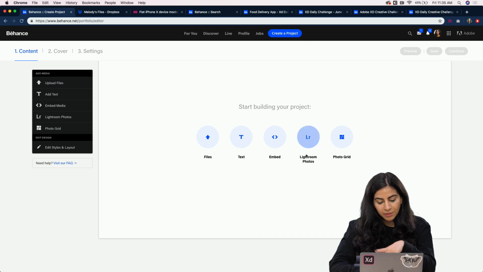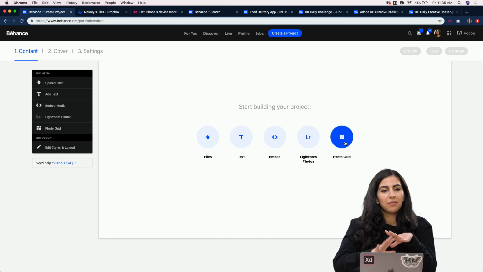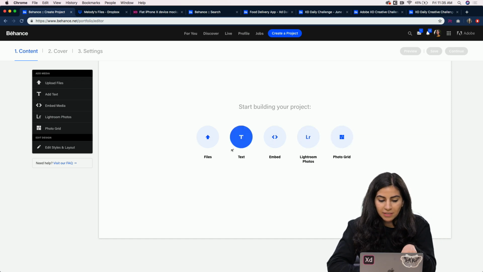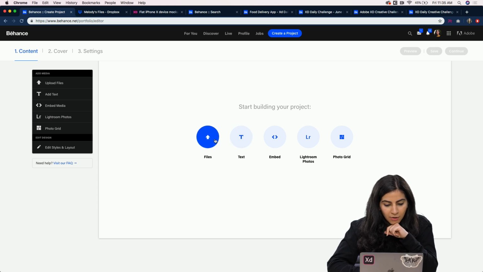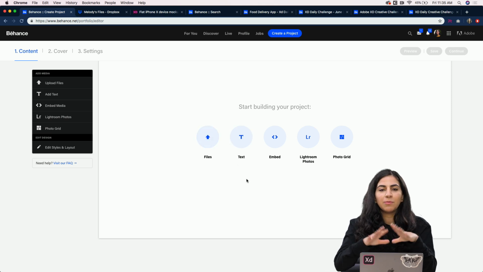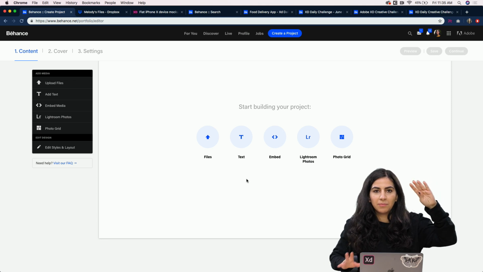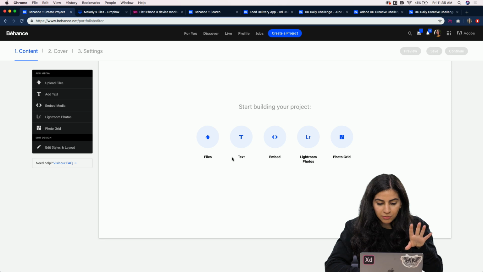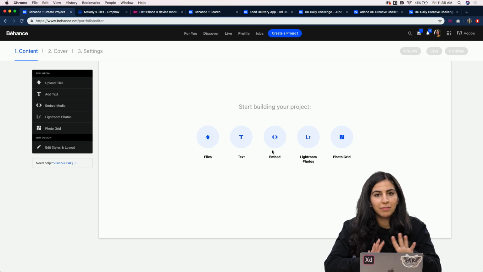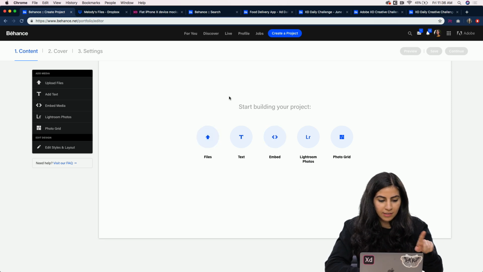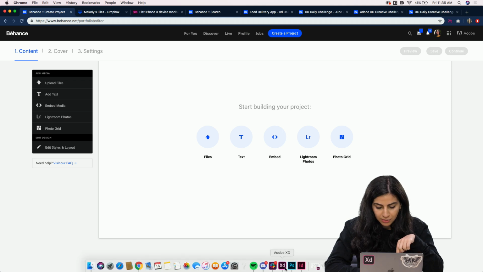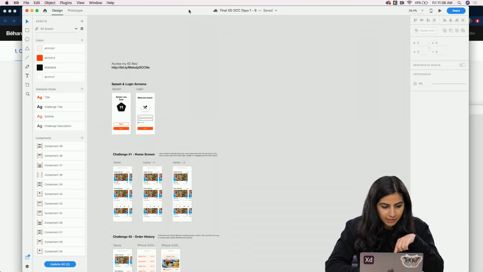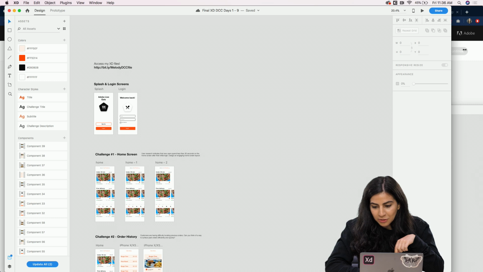If you want to add pictures from Lightroom, you can, or photo grid. So you can click on any of these that you want to do. And so what I've seen is people are doing really long pictures or images of their projects. So I'm going to do a little bit of that and then a little bit of adding in a prototype. So this is the Create a Project screen. So I'm going to switch over to XD and get started.